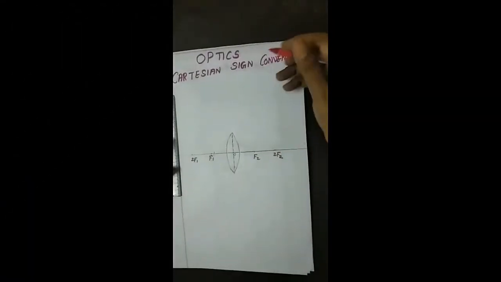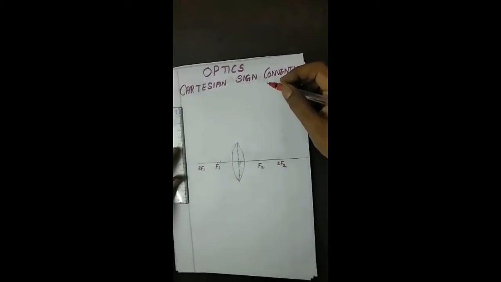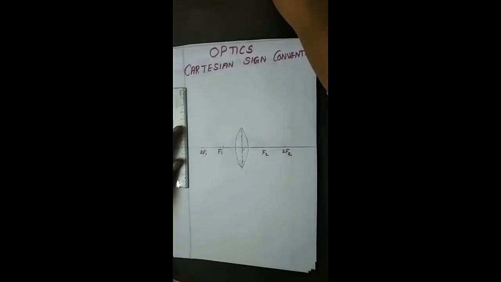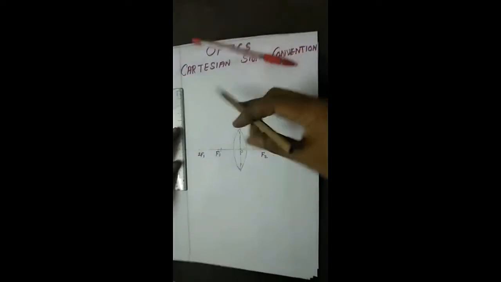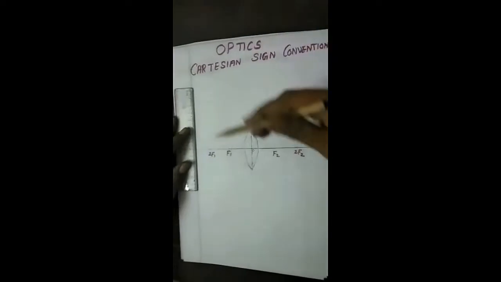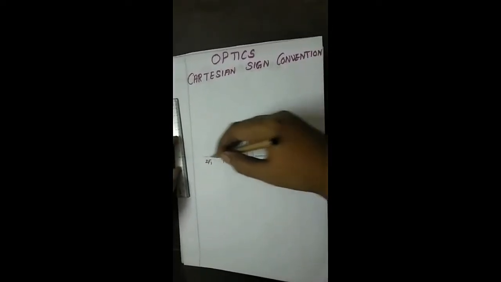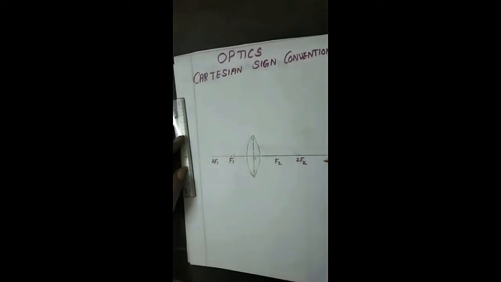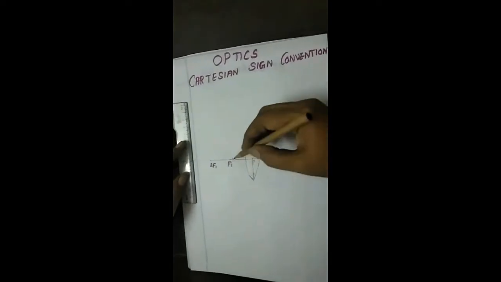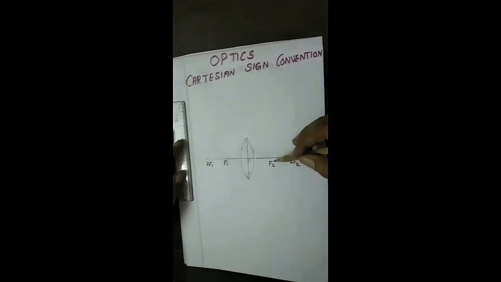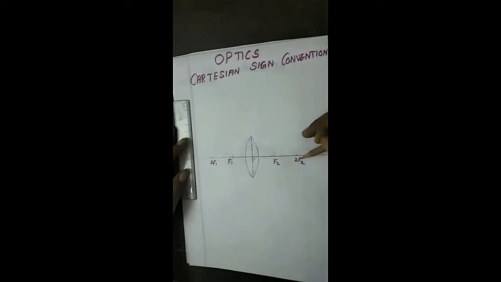The next question is the Cartesian sign convention. It is very important in this lesson. We must know the values of the Cartesian sign conventions. Yes, it's a lens, a convex lens. This is the optic center. Through the optic center, I draw a principal axis. This is F1, this is 2F1, and on the right hand side F2 and 2F2.